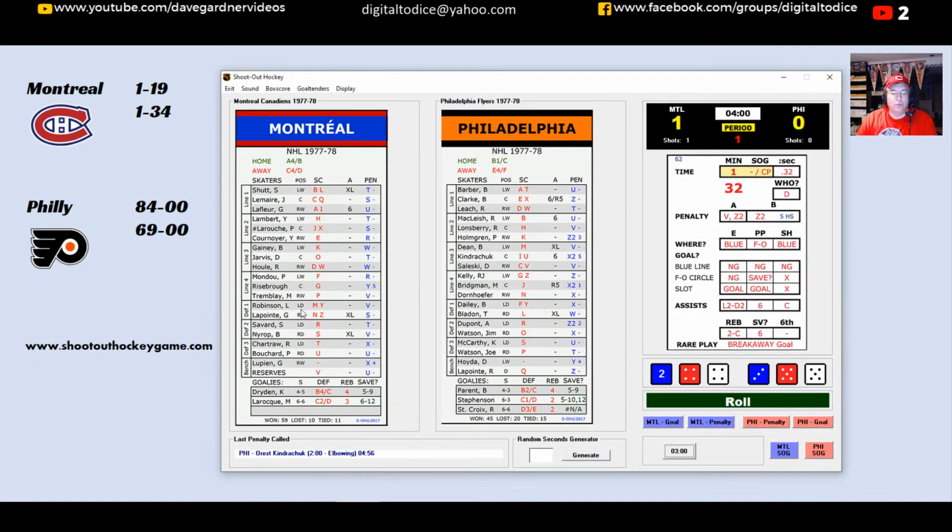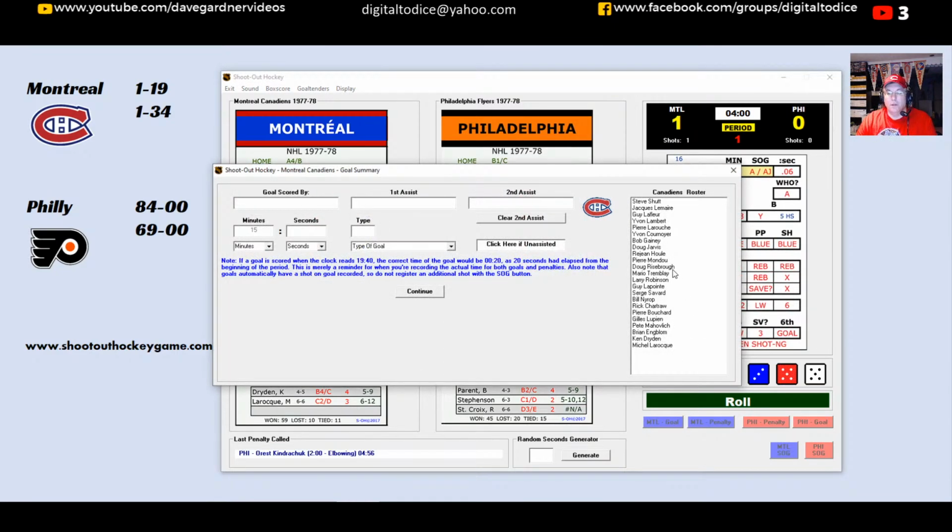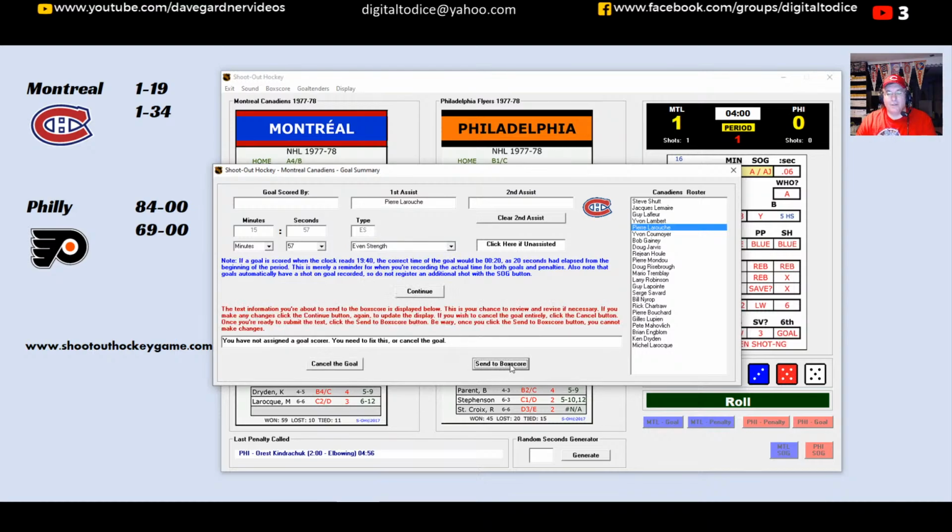So LaRouche gets the goal from nobody. And anybody else here? Nope, that's it. Just LaRouche. So unassisted goal by Pierre LaRouche. They're all either Pierre or Yvonne, aren't they? Just saying. It's going to be an even strength goal. So 2-0 for the Canadians here.